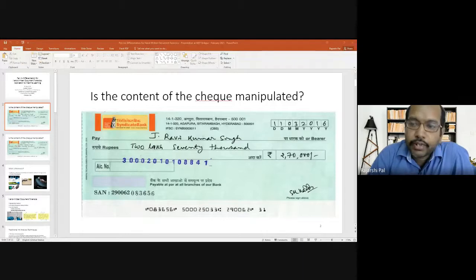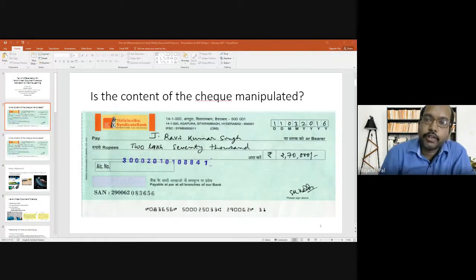There are different kinds of crimes and different kinds of artifacts associated with the crime, depending on whether it's cyber crime or some physical crime. Forensic analysis normally deals with collection, retention, and analysis of those scientific evidences.